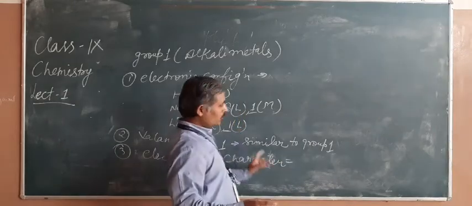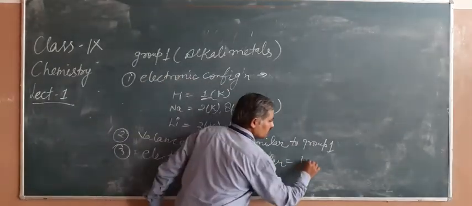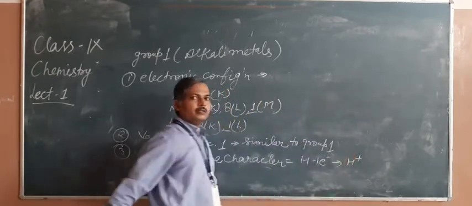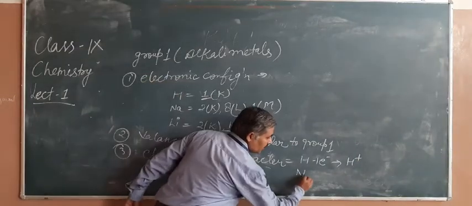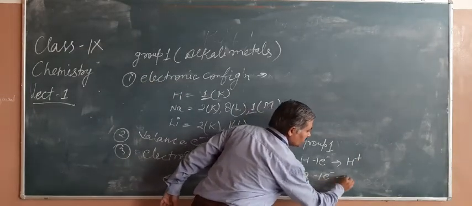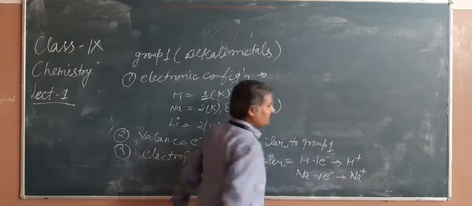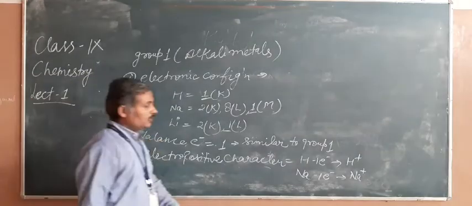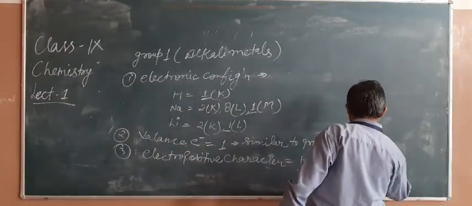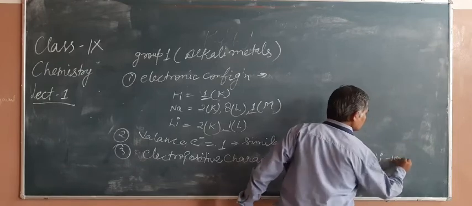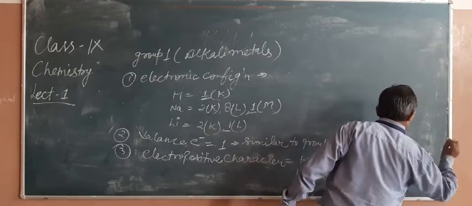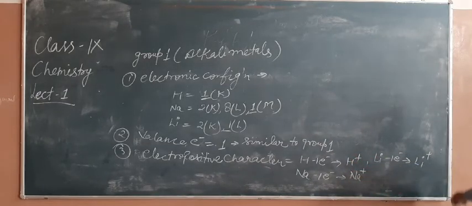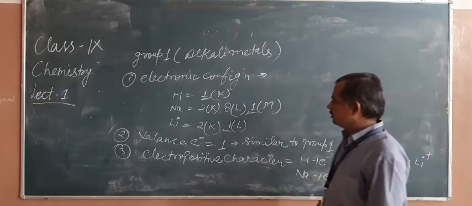In case of electropositive character, hydrogen, when it loses 1 electron, forms hydrogen ion, and in the same way sodium, when it loses 1 electron, gives sodium ion. So hydrogen gives hydrogen ion, sodium gives sodium ion, lithium gives lithium ion. In this way, the electropositive character of hydrogen, sodium, and lithium is maintained.